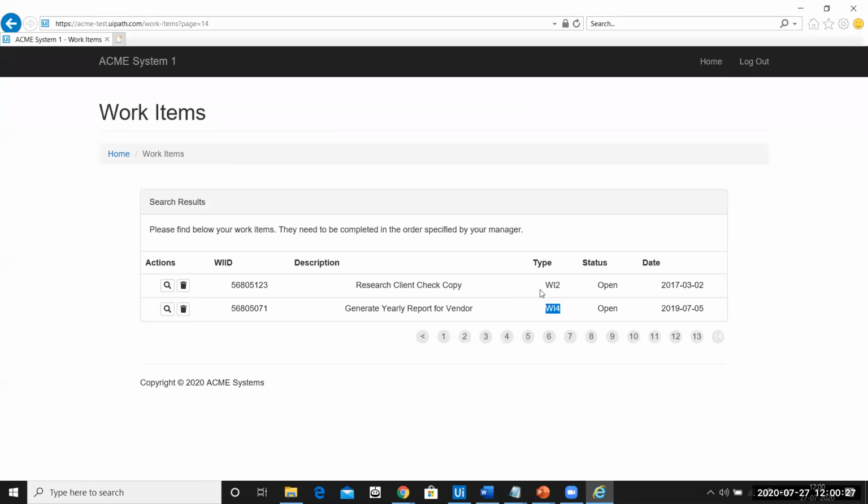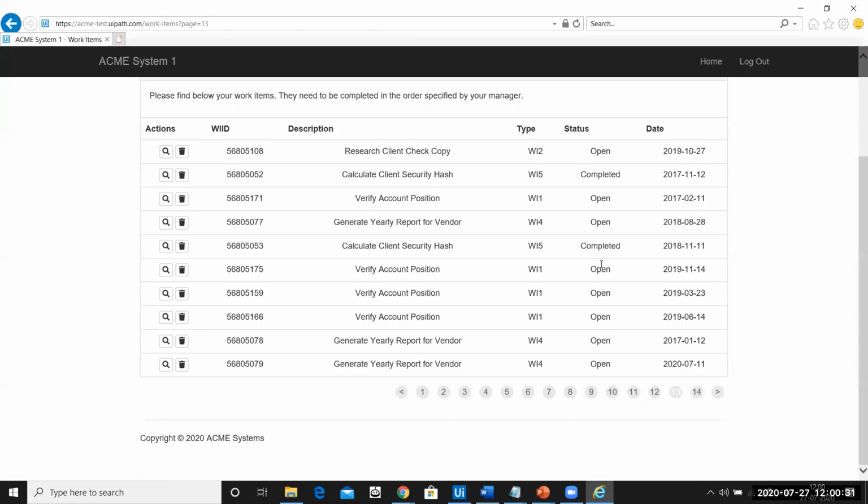Let's directly go and check on the last page. Okay, so the last page does not have a WFI element. Let us go back to the 13th page over here. So this is the last WFI element which was updated successfully. So now we were able to update all the WFI elements that were present in our Acme website.